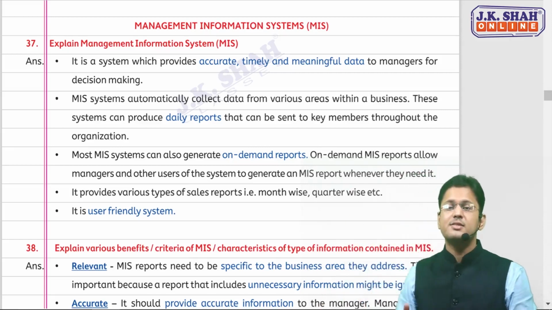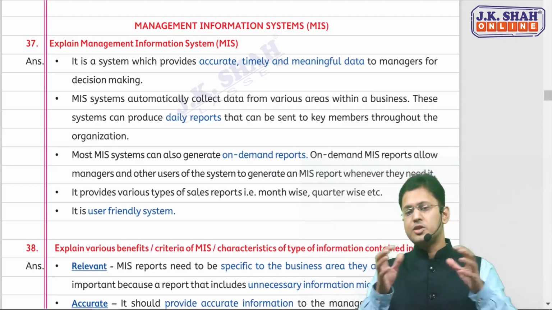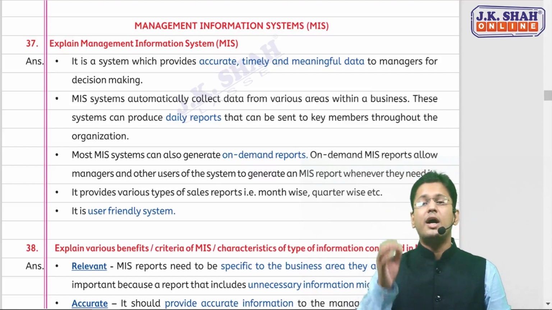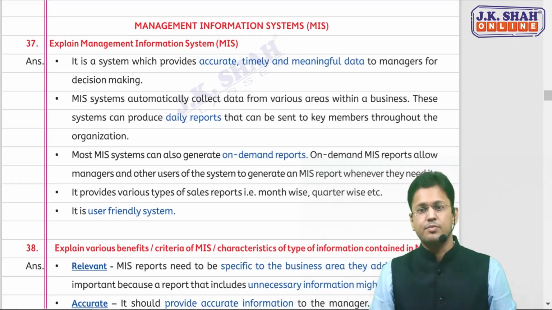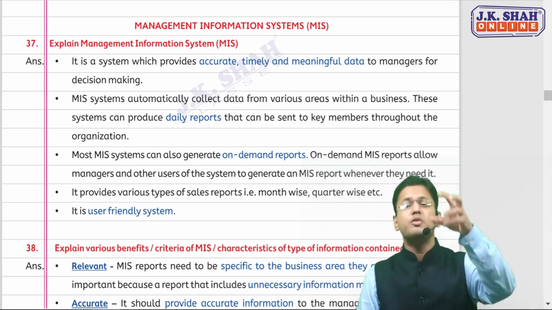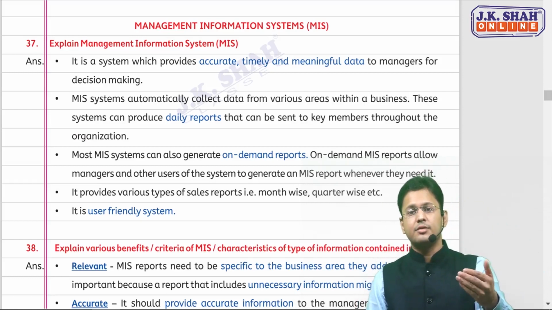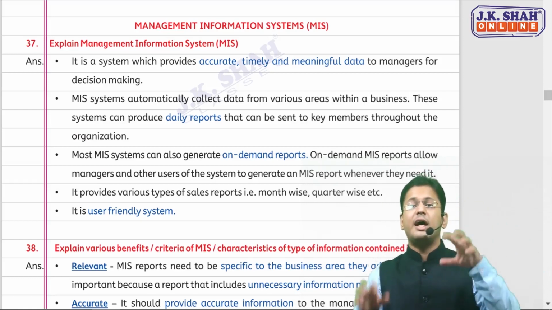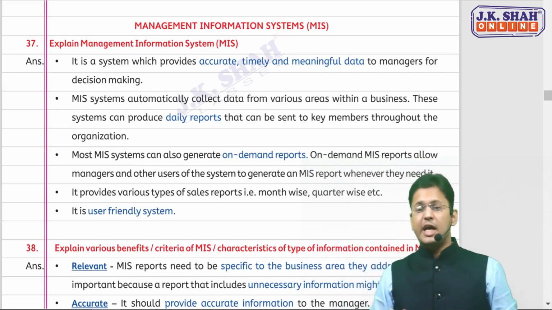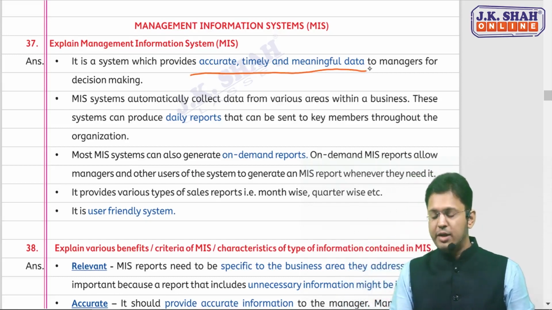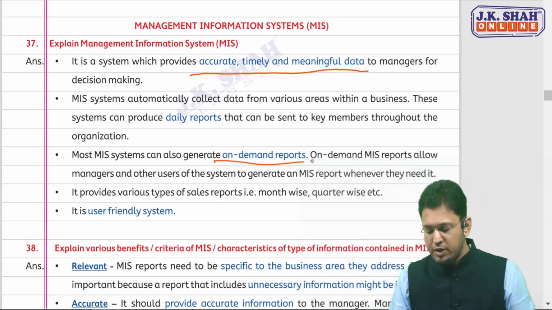MIS is a system where every information is integrated, where every information is covered, and you get that information reported from the system. So whatever information you need, let's suppose I need a purchase report for the day, the sales reports for the month, I can get it from the MIS. MIS provides accurate, timely, meaningful information to the manager for decision making. And these reports are on-demand reports.